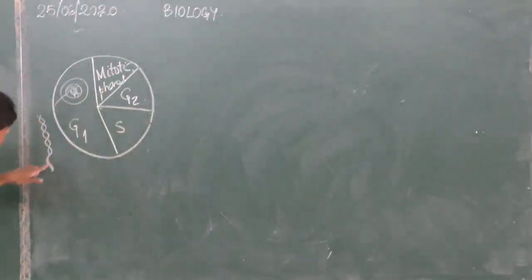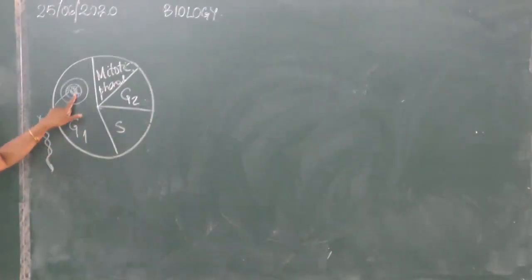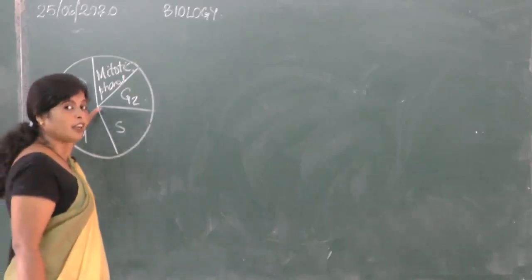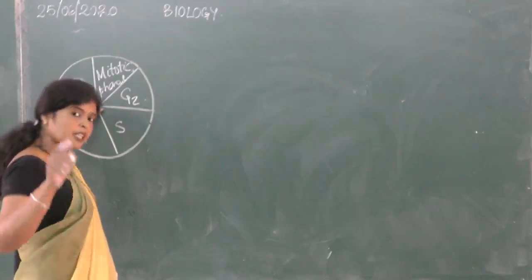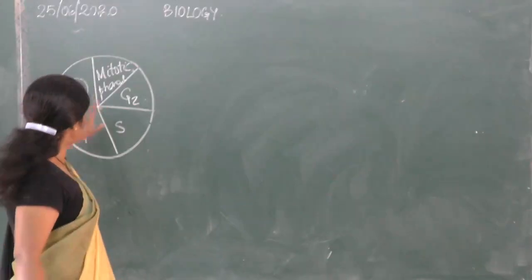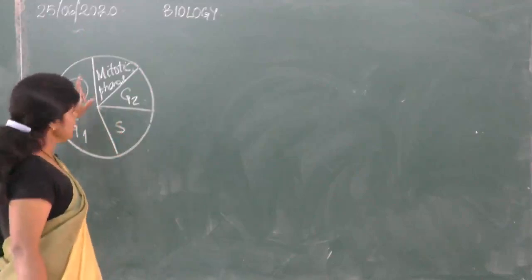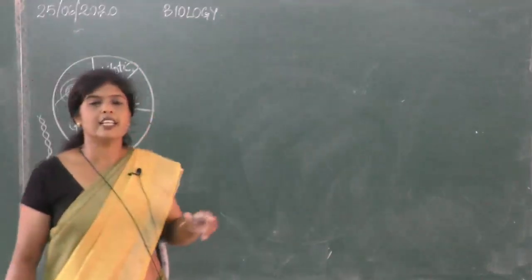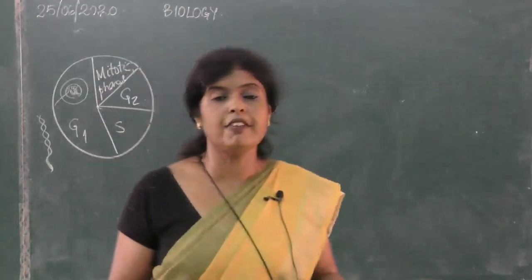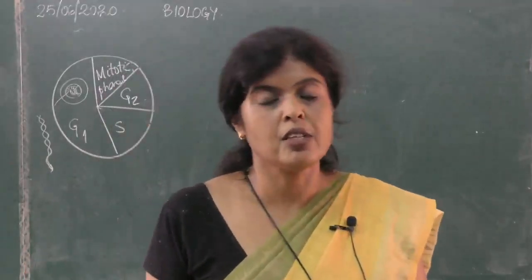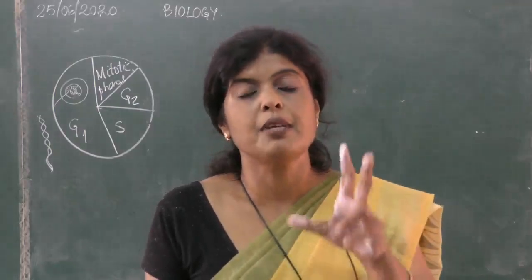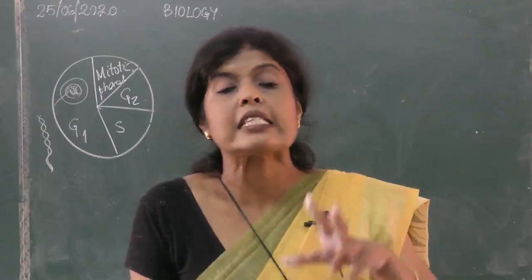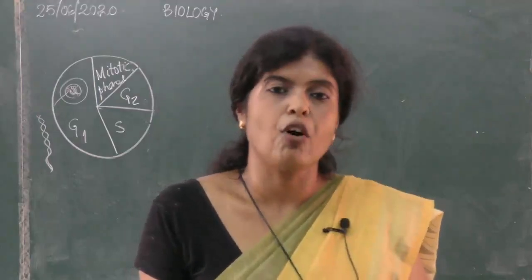Okay. Now, in S phase, how many DNAs are present? If we are considering a human cell, there are 46 DNAs present. 46 chromatin fibers means 46 DNA, because each chromatin fiber is one DNA. Now, in S phase, each of those 46 DNAs, in case of human, it differs from one organism to other, each DNA will replicate. What is the meaning of replication? It will form its exact copy of itself.